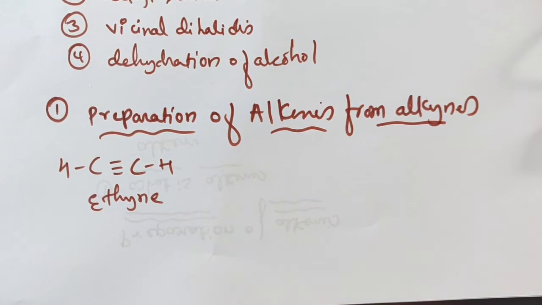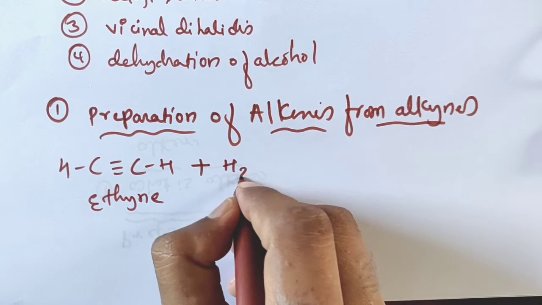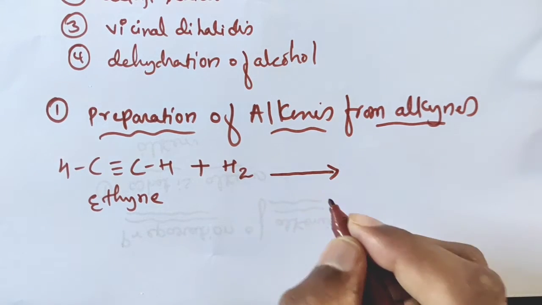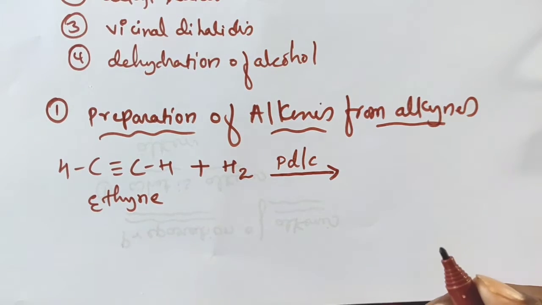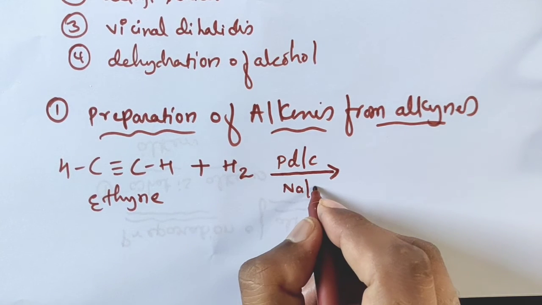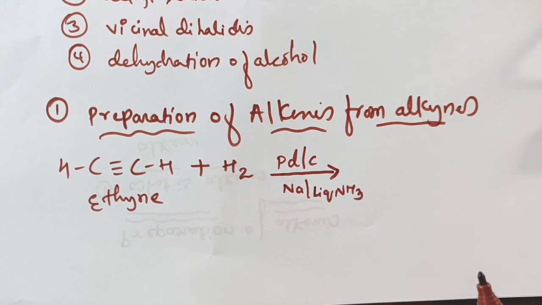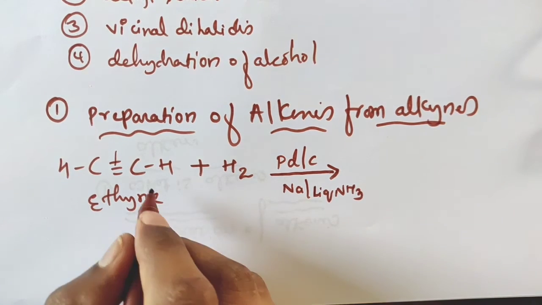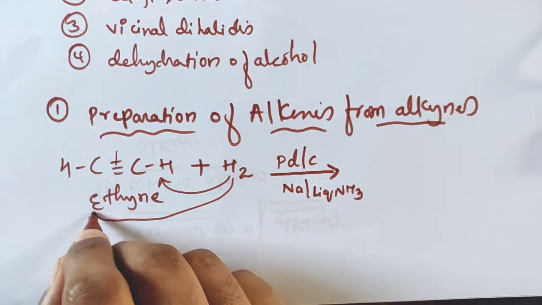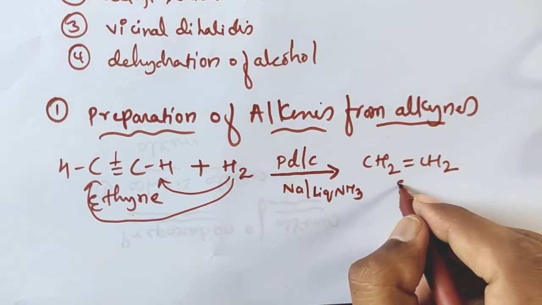For this ethyne, if you do the reduction, that is, reduction means addition of hydrogen, in presence of catalysts, you can use either palladized carbon, palladium in presence of carbon, or sodium in presence of liquid ammonia. Any one of these catalysts you can use. So what is going to happen, one of the bonds in the triple bond will break, and hydrogen is equally distributed to both carbon atoms, hence it becomes CH2 double bond CH2. What is this? Ethyne to ethene.